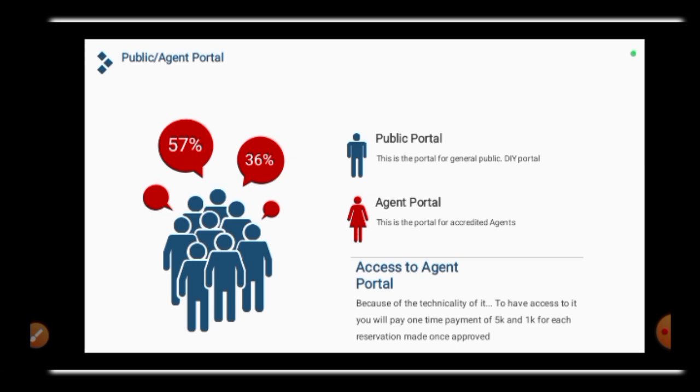Because CAC made a public portal, we have access to use it to help those people that want to register their business, and you charge them money for it. That is why it is legal, and you are not going to be penalized for doing so. Anybody can just go to the portal and register their business, but this is where the technicality is. If you don't know how to register it, you might be at a loss, because you are going to pay extra money than what you're supposed to pay if you learn it properly.